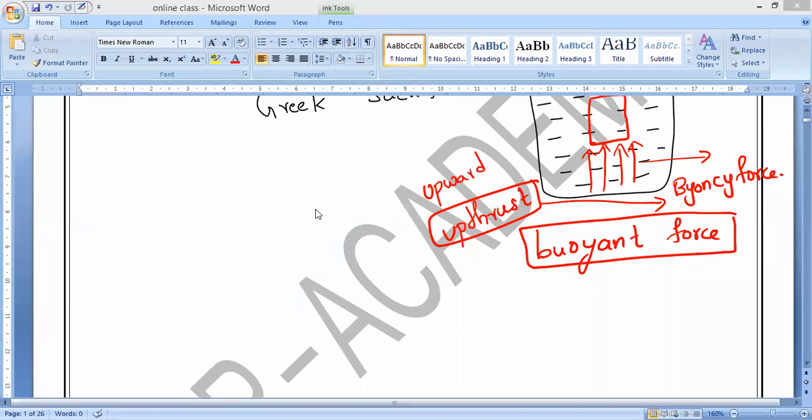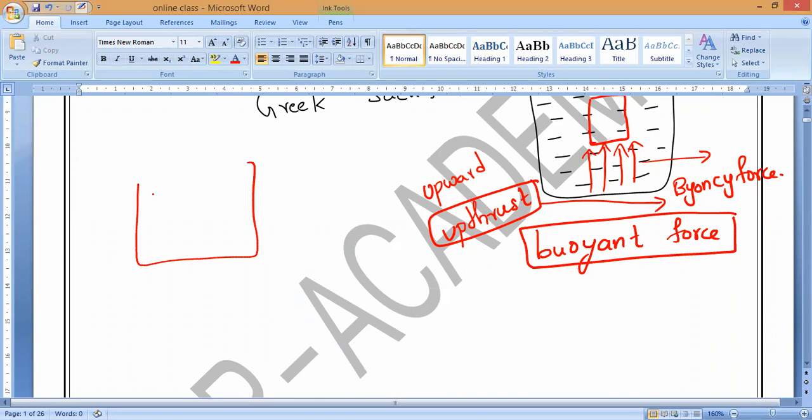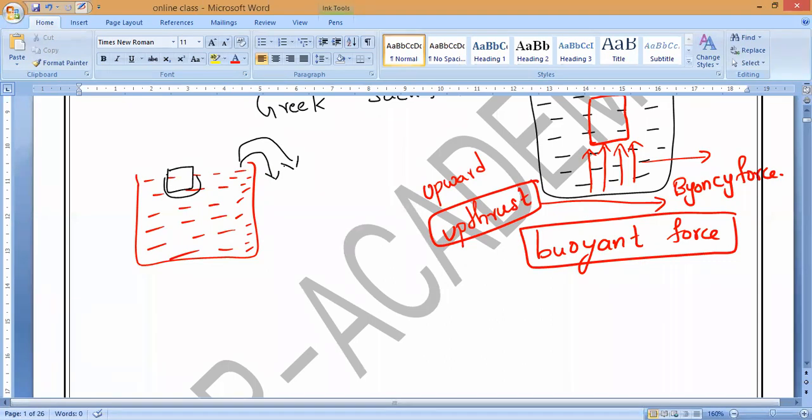Suppose I take a beaker of water, and it has been fully filled. Now, if I insert some object inside, the water present in that area will definitely be displaced from the beaker. If it is more height, the water level will increase. If it is already overfilled, then the water will spill out. Is that right, guys? That is what you have to understand.